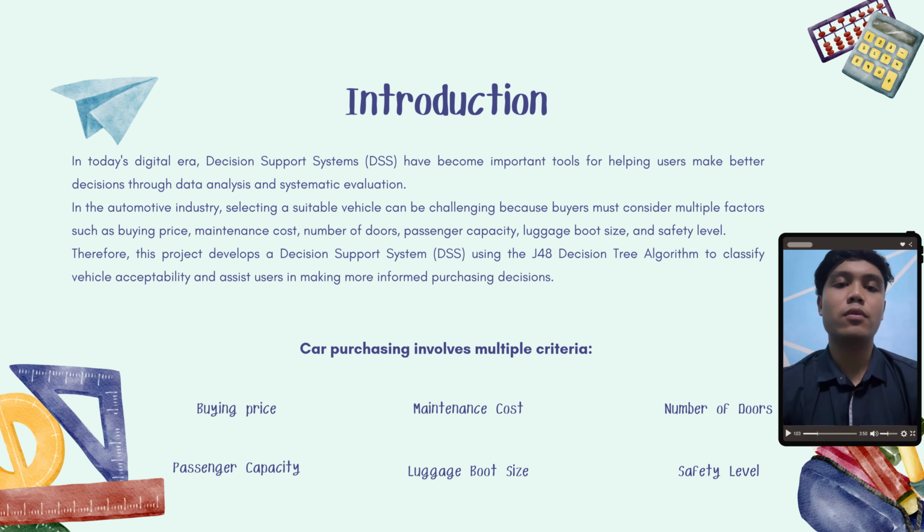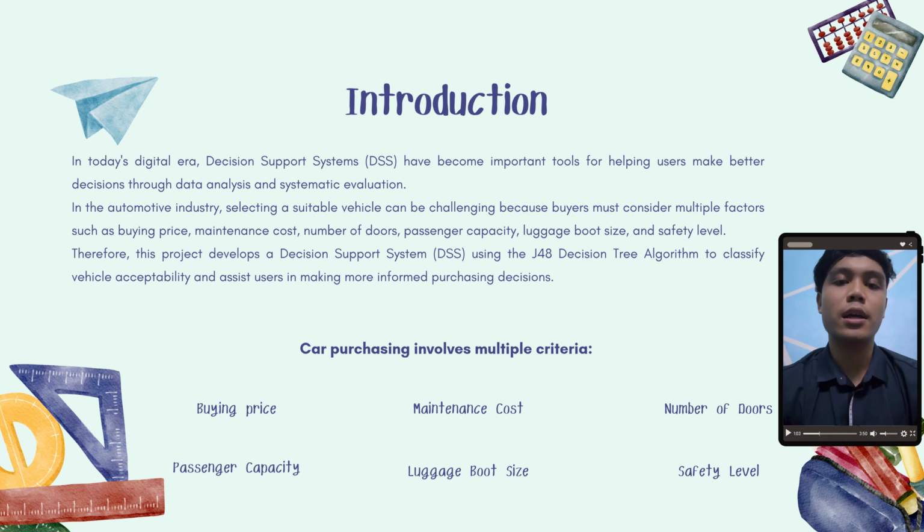We live in a world where technology makes it easier to make big choices, which is a great use for a decision support system. The system looks at the data and helps people make smart and consistent choices when they have many options. A car is a perfect example because you have to think about the details, like the buying price, repair cost, passenger size, trunk and also the safety.